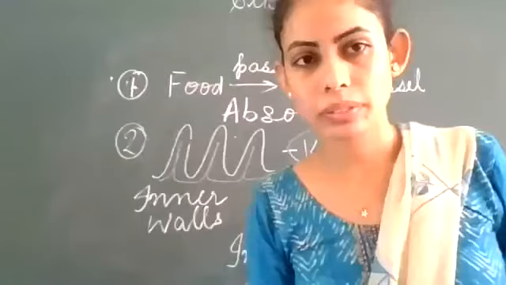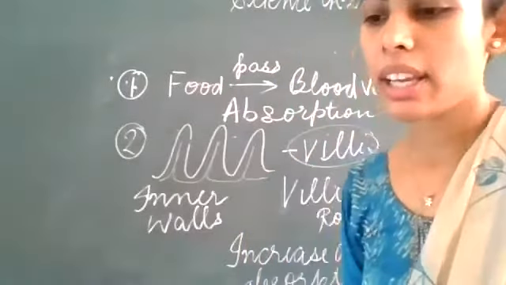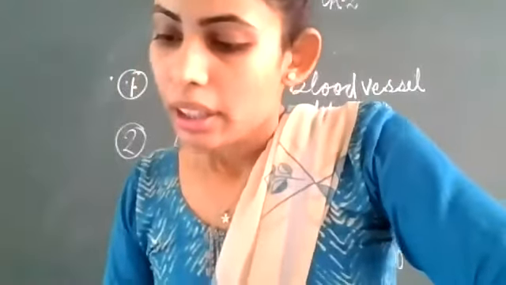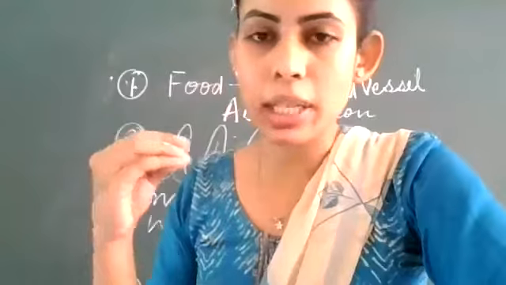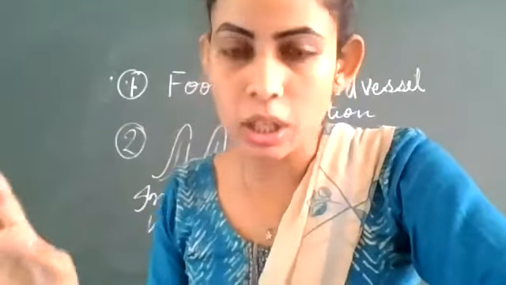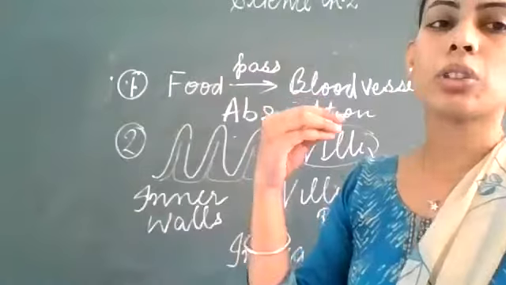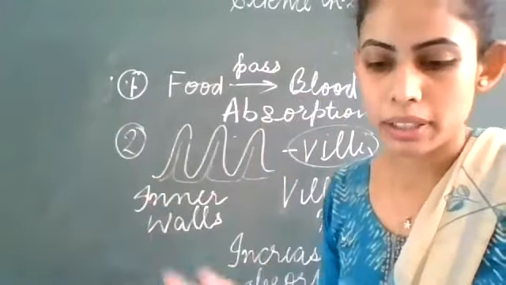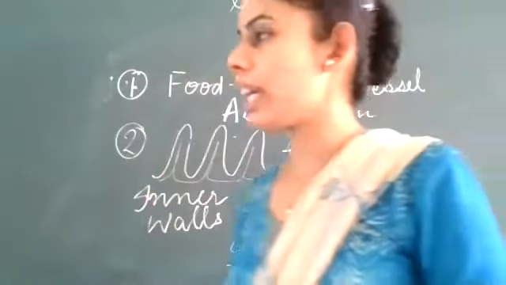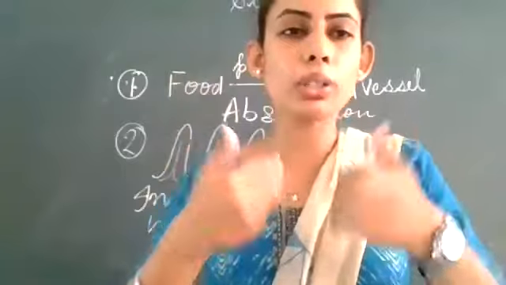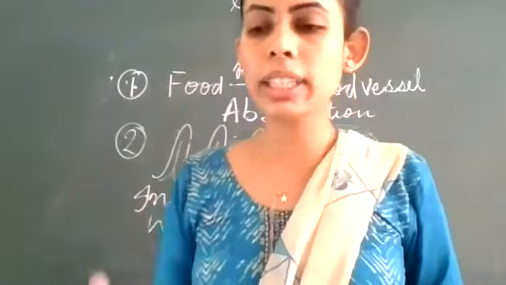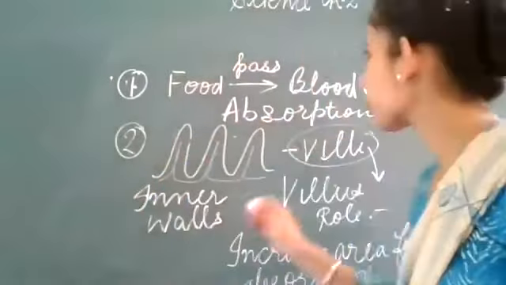Clear? And the next is, it is absorbed, it is transported to the blood vessels also, and the पूरा absorption हो चुकी है, उसको transport भी कर दिया organs में, ठीक है? Now in the cells, now we breathe also, we take oxygen in. So in the cells, what will happen?